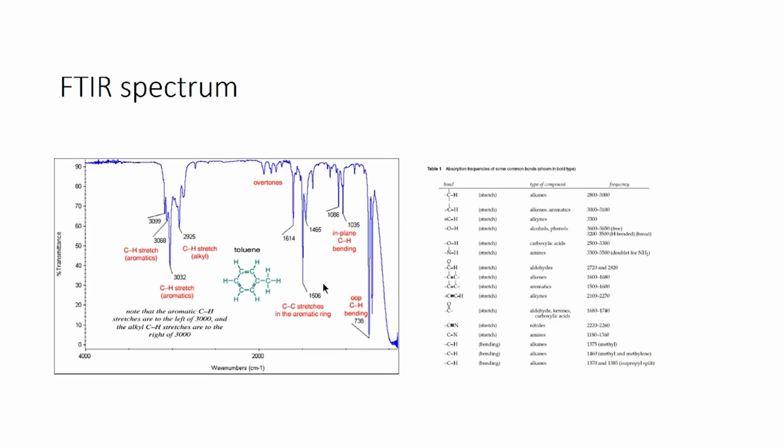Okay. So, this is how a normal FTIR spectrum looks. This is an example of toluene, where you have CH stretching and C-C stretching in the aromatic ring. Because a C-C bond inside an aromatic ring differs from a normal one, the stretching would be constrained. So, each will have a different wave number, and based on that we identify what functional groups are present.